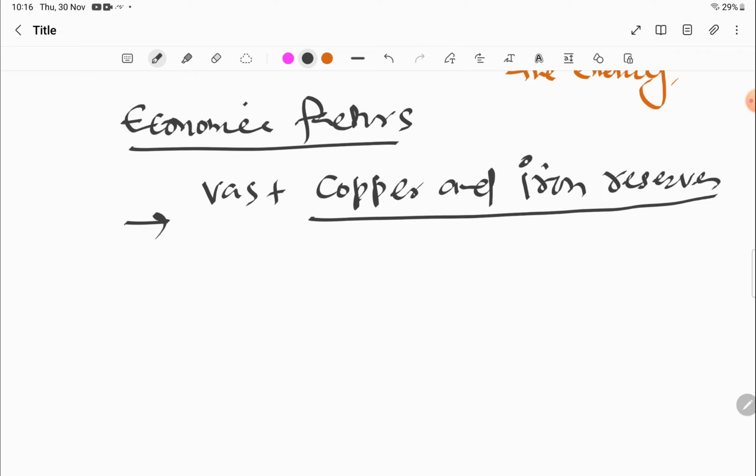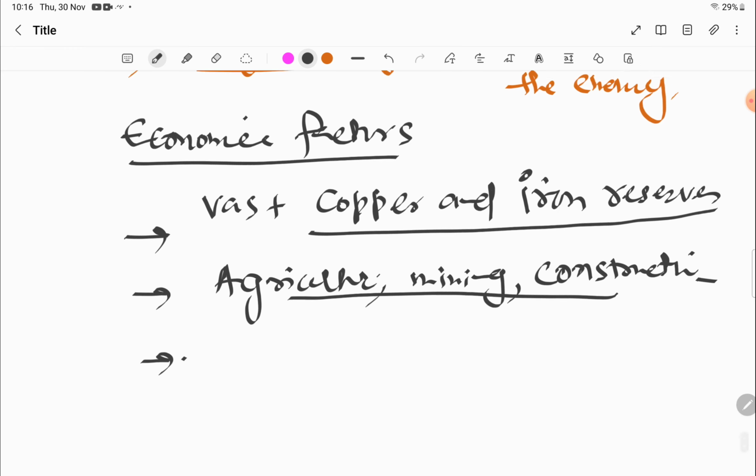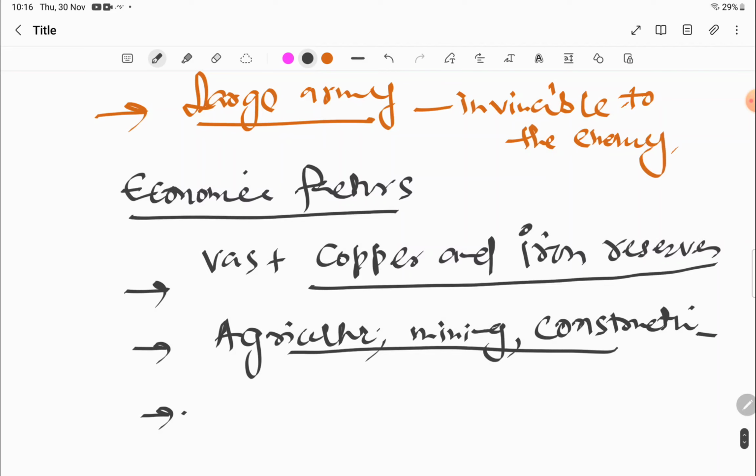One of the important economic factors is that there was agriculture going on. Okay, there was mining. There was construction. This is also another important factor. What other things we can say here is that, in short, they were strategically and geographically very fortunate, and this is how they could thrive with their army.